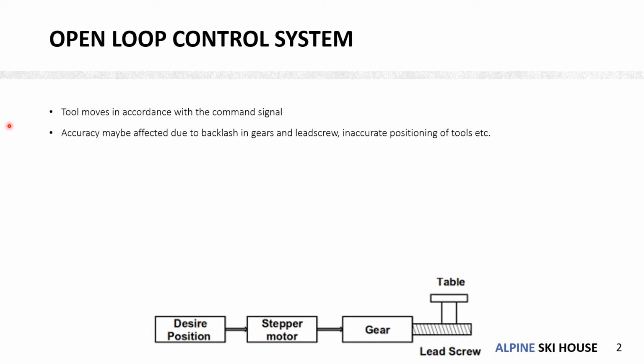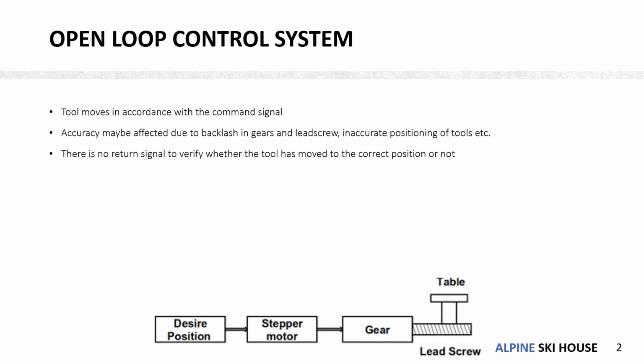For example, if the code is to move the table by 10 centimeter, then the gear and the lead screw would work in unison to move the table by 10 centimeter. However, the accuracy of this movement may be affected due to the backlash in gears and lead screw, as well as the inaccurate positioning of the tools. So errors could arise very often in this movement.